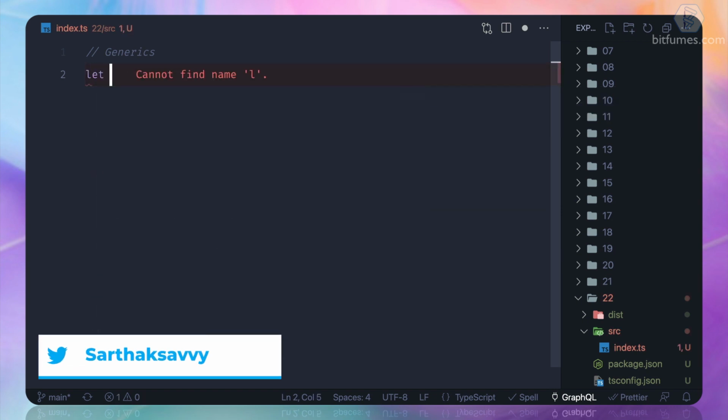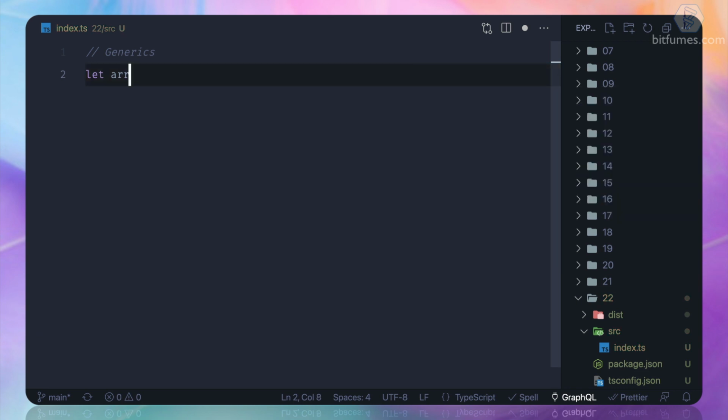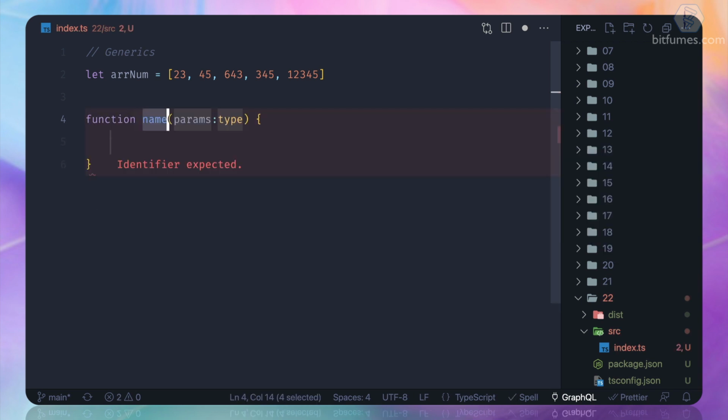I'm going to create an array, and I can call it array num because it's a number array. So something like that, I have created some numbers. Now I want to get a random number between these numbers. So I can create a function, say get random element, and I'm going to pass this array num.